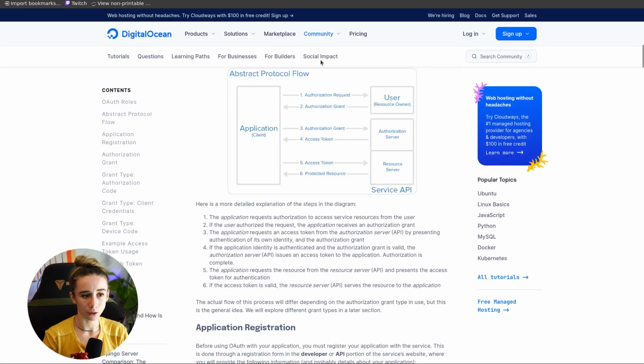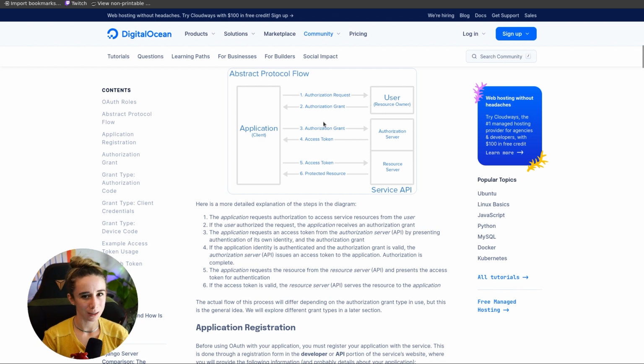And OAuth 2, this is DigitalOcean, by the way. I just wanted to bring this up so we could talk about it a little bit. OAuth 2 is essentially an authorization framework that allows a client or application like me coding TrashBot to authorize or to ask a service like Twitch for authorization to get data from a user.